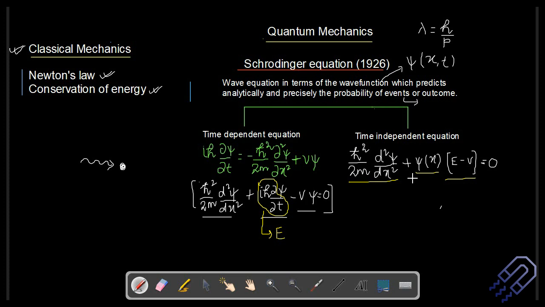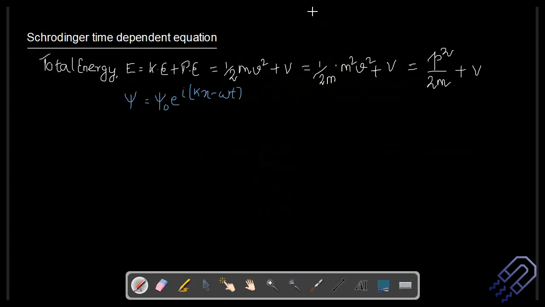Now we are going to derive the Schrodinger's time dependent and time independent equation. For deriving the Schrodinger's time dependent equation, we start with the expression for total energy. Total energy, as you all know, is given by the sum of kinetic energy and potential energy. Kinetic energy is written as half mv square. And let's denote potential energy by just V.